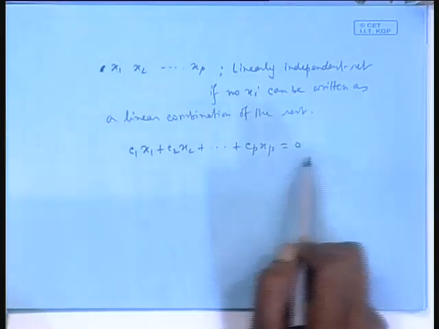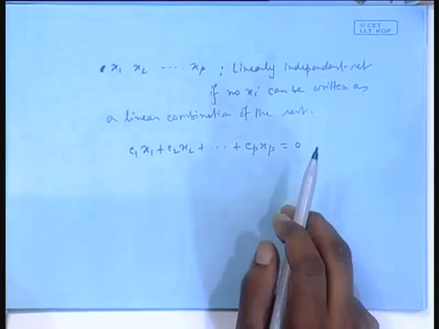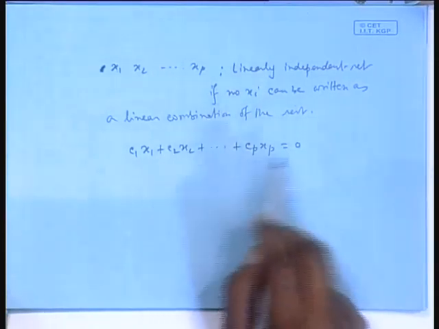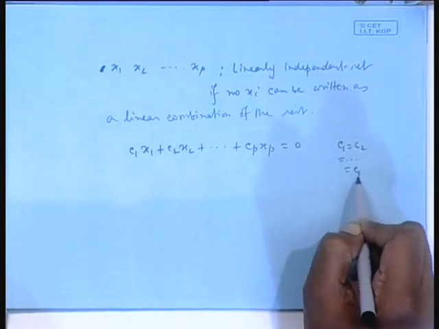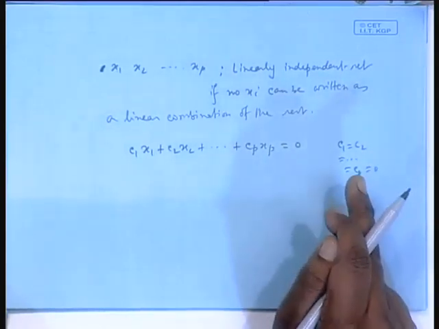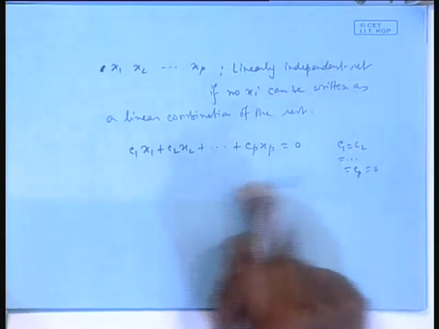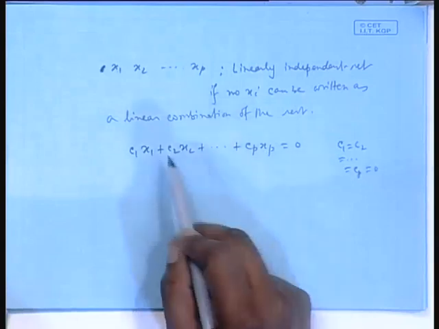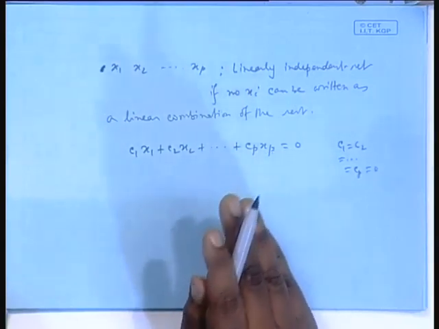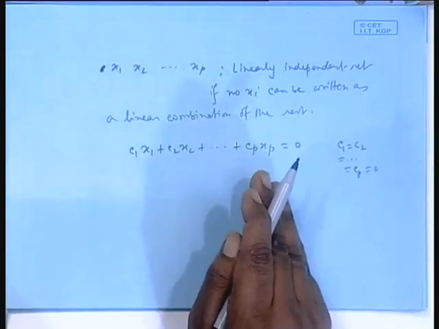If I say that the only way this equation can be satisfied is by taking C 1 equal to C 2 equal to dot dot dot equal to C p equal to 0, because if C 1 equal to 0, C 2 equal to 0, up to C p equal to 0, the left hand side is 0, but if this is the only possibility, then only they are linearly independent.